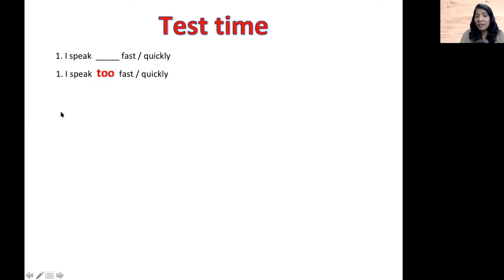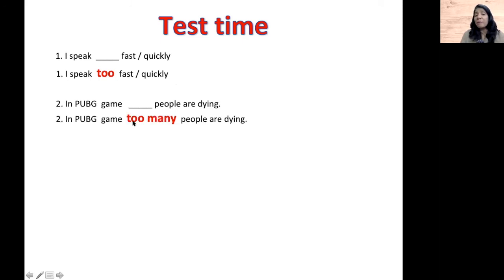Let me give another example. In PUBG game, dash many people are dying. Here, people is a countable noun. So I say in PUBG game, too many people are dying. I cannot use much because people is a countable noun.